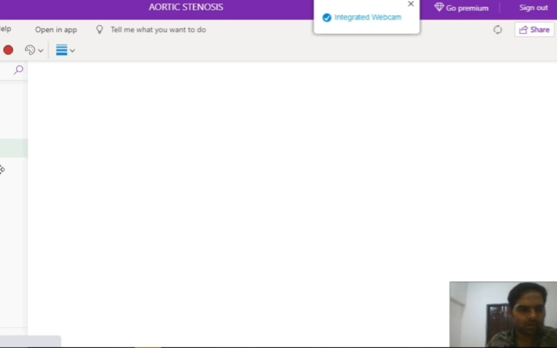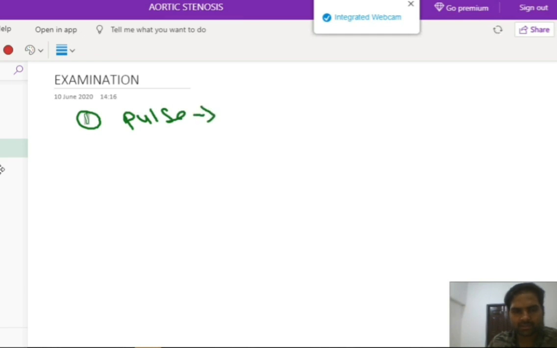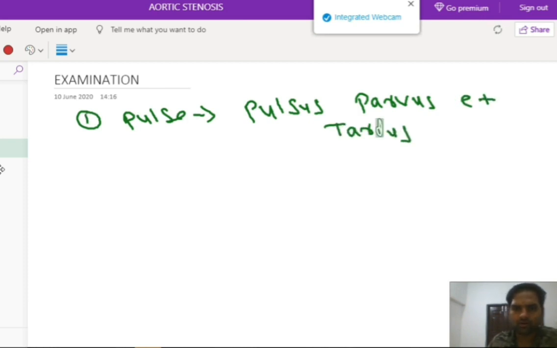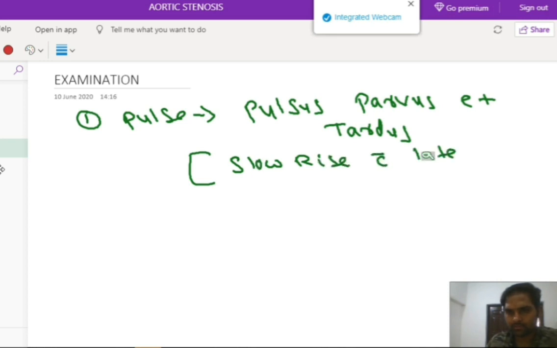Now let's see what we will find on examination. The first thing that we will check is the pulse. There is one characteristic pulse that can be found in aortic stenosis, called pulsus parvus et tardus. What does this mean? It means a slow rise with a late peak of the pulse.